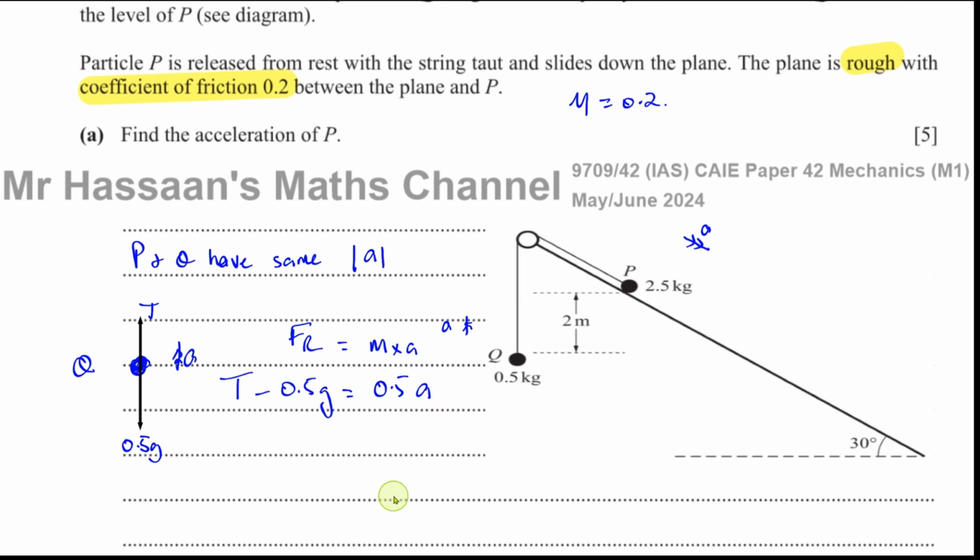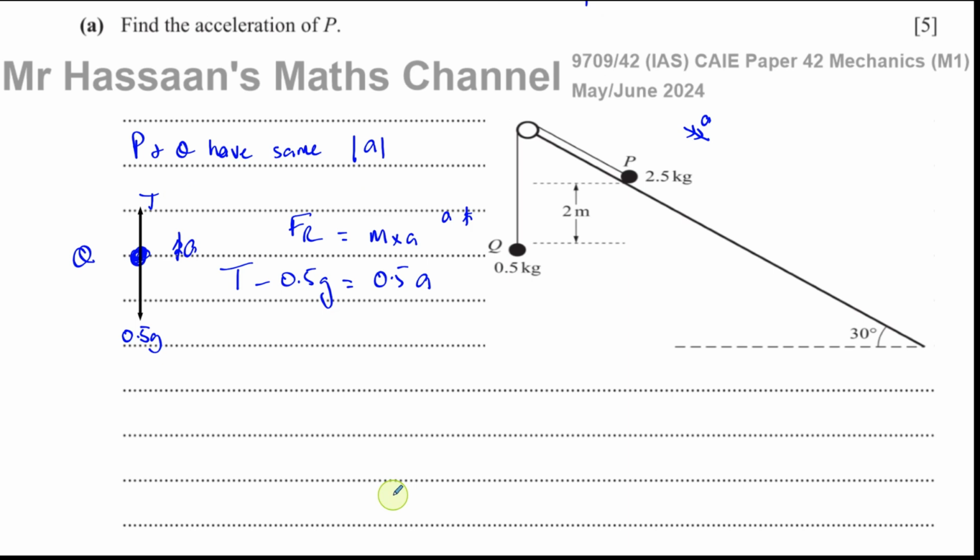For P we can do something similar, but we have to think a bit more carefully because you have your inclined plane and you have P. I'll draw this down there so that it doesn't get in the way of the forces. So this is for P. The acceleration is in this direction.